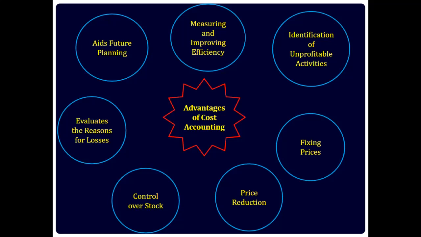Aids future planning. One of the biggest advantages of cost accounting is that it will help the management with future plans they may have for any production or selling plans. It is important to have detailed data about the machines, the labor capacity, output level, level of efficiency, etc. Say, for example, the management wishes to expand the production to accommodate sales. Cost accounting will help determine if the current machines can handle these levels of production or not.